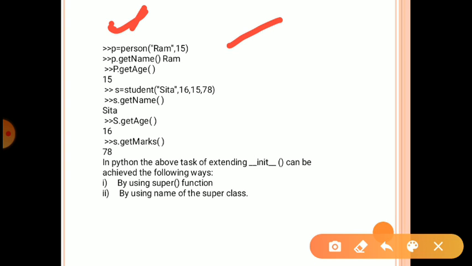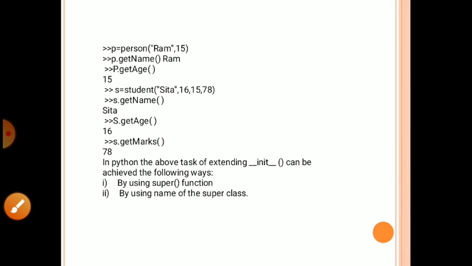Now next we create an object of the Student class. Look here, what we are doing: S equal to Student, then inside the brackets we pass the arguments 16, 15 and 78. So here we call only three functions.